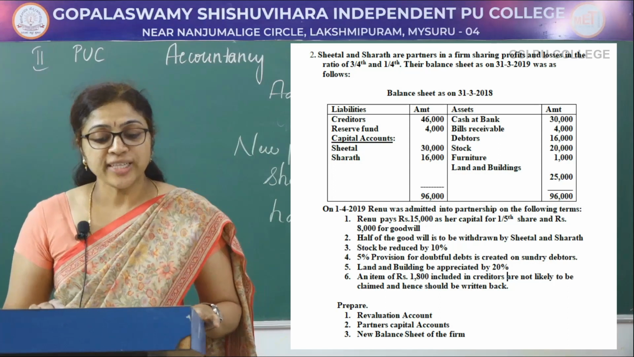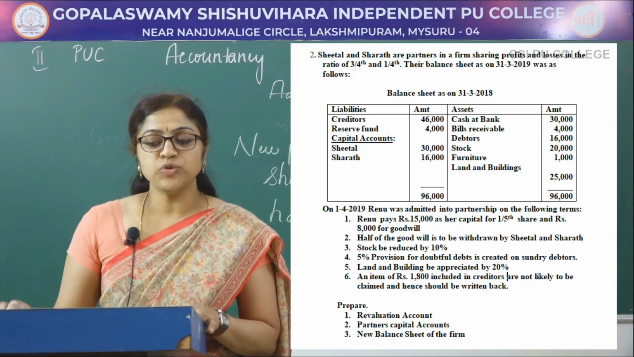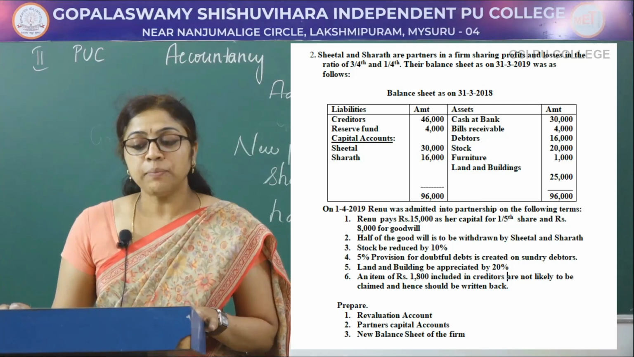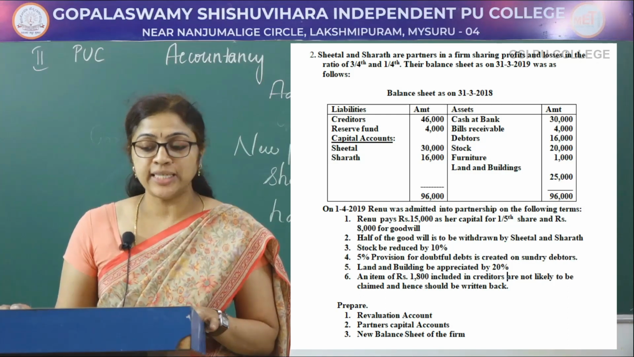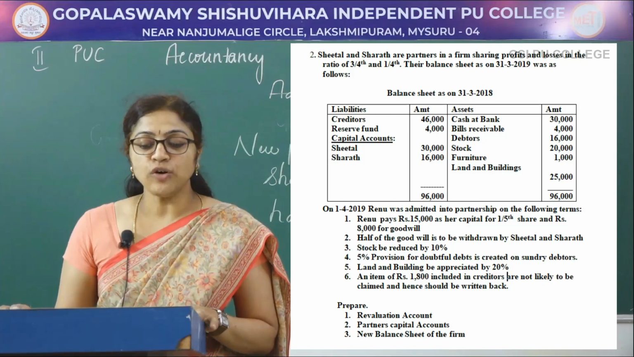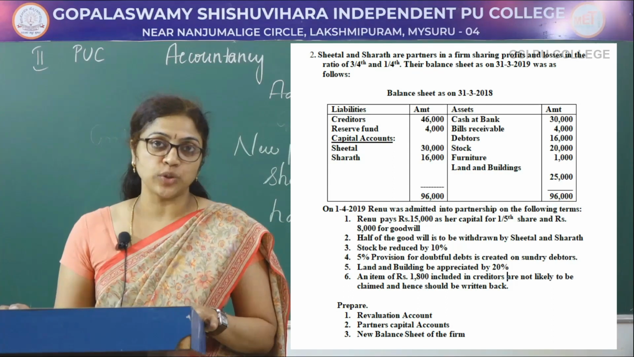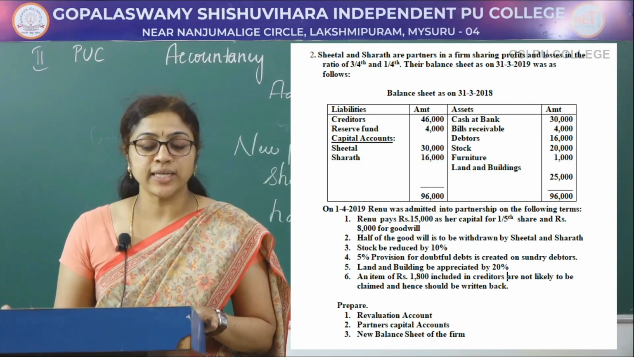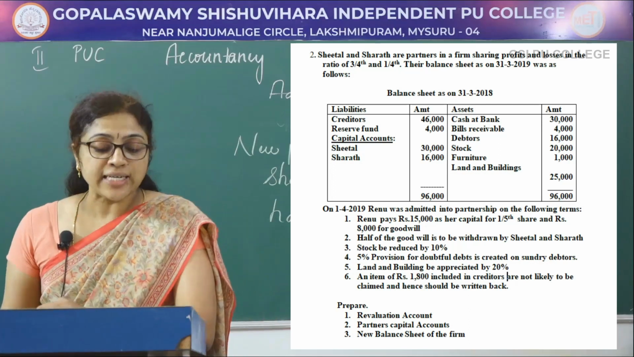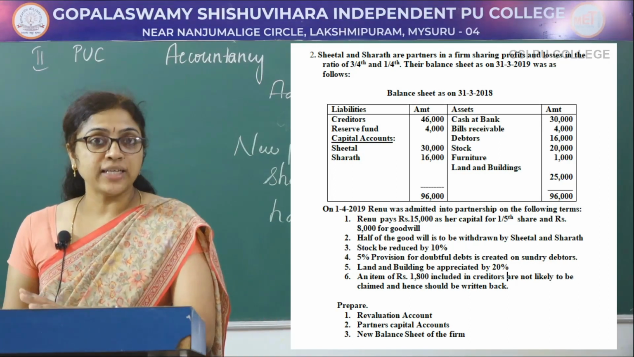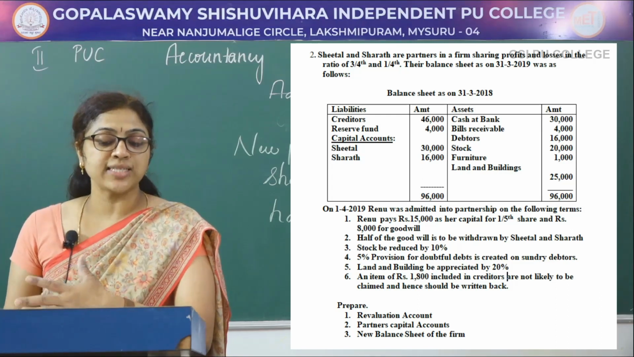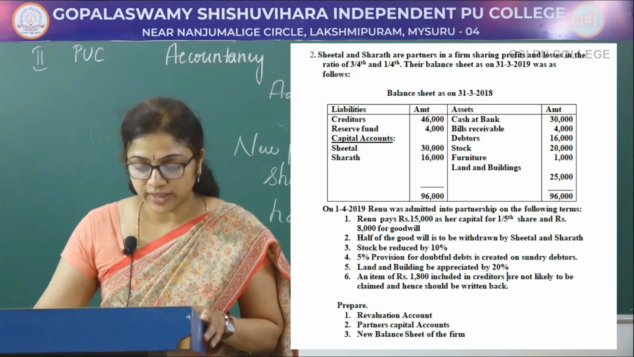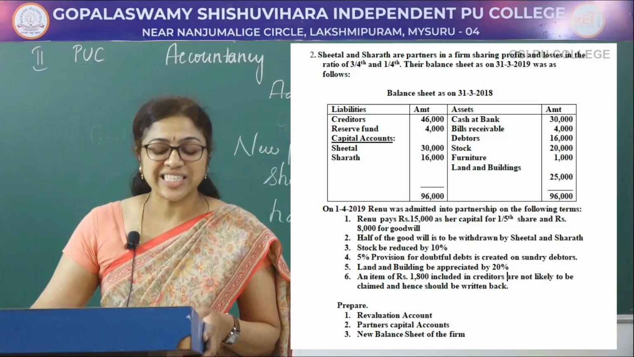Let's get started. Sheetal and Sharath were partners in a firm sharing profits in the proportion of 3/4 and 1/4. Their balance sheet on 31st 2019 was as follows. Balance sheet of Sheetal and Sharath as on 31st 2019. On the liability side, creditors 46,000, reserve fund 40,000, capital accounts of Sheetal 30,000 and Sharath 16,000. Cash at bank 30,000, bills receivable 4,000, debtors 16,000, stock 20,000, furniture 1,000, land and building 25,000. So the total of the balance sheet is 96,000.